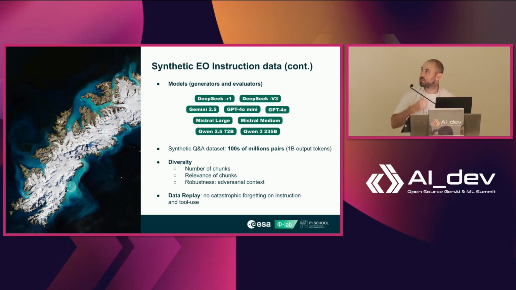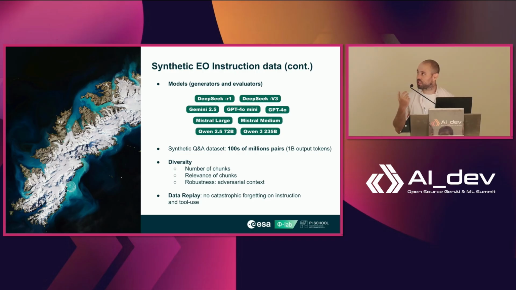So the way we do it is by defining a pool of models that we use, which we randomly sample to serve both as generators as well as evaluators. And with this, we can create a synthetic QA dataset, which is of hundreds of millions of pairs, around 1 billion output tokens, more or less.